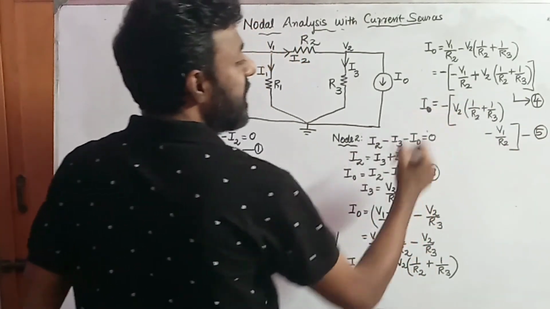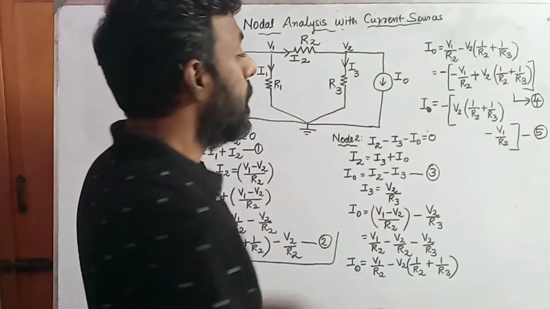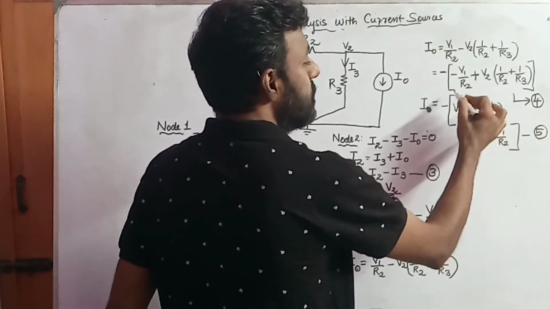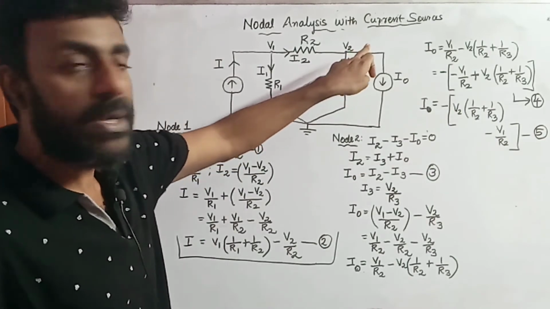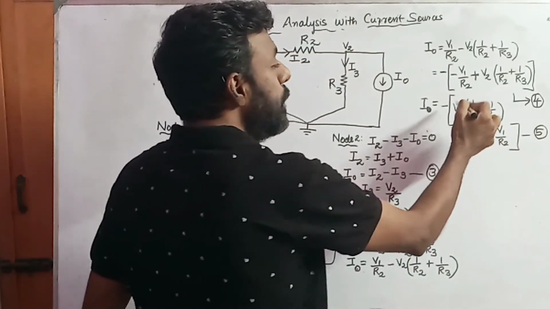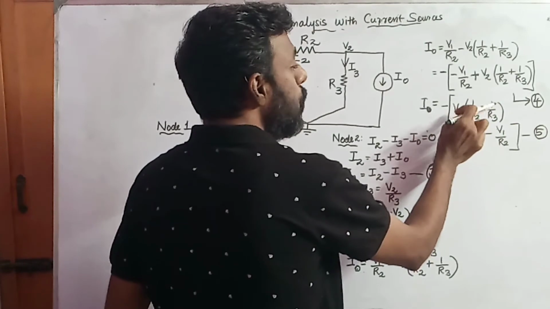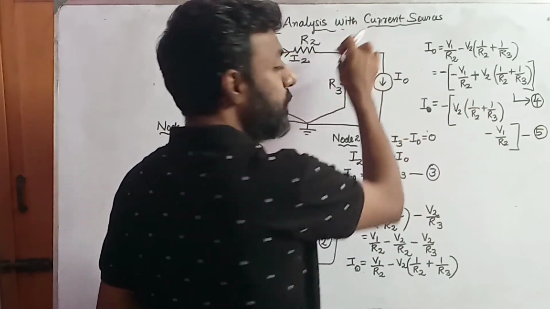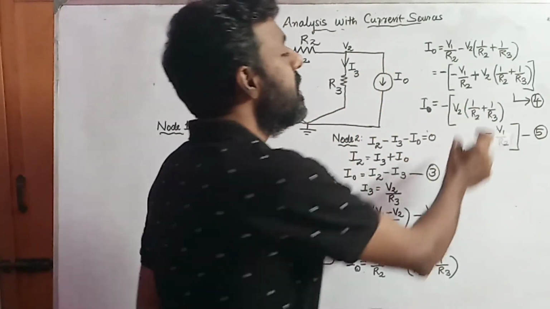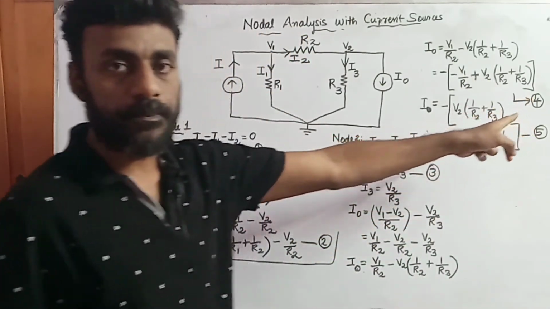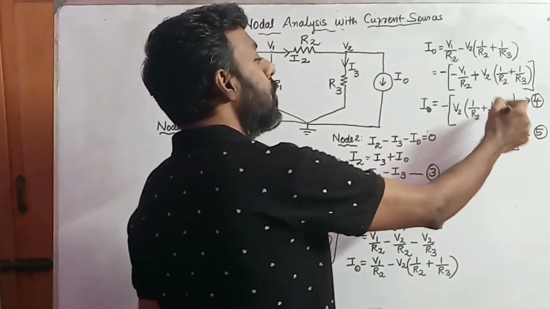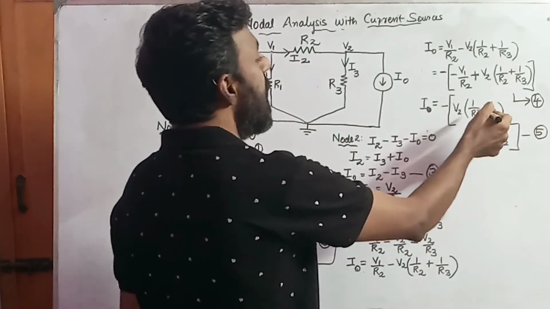I naught is nothing but the negative value of this term. V2 is the voltage developed at node 2, multiplied by the sum of the reciprocals of the resistances, that is R2 and R3.